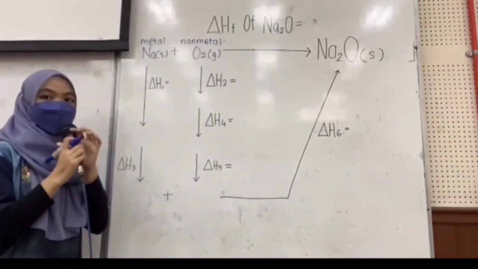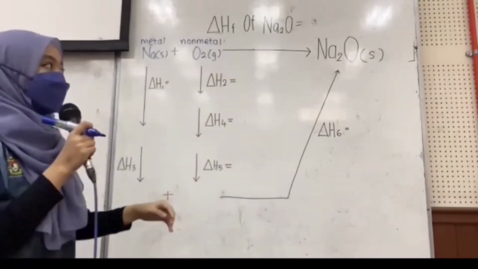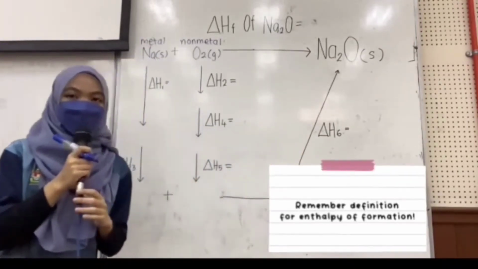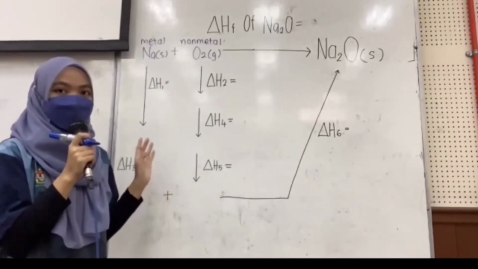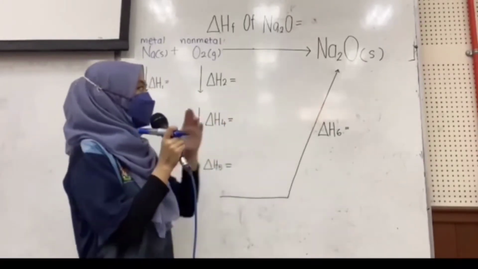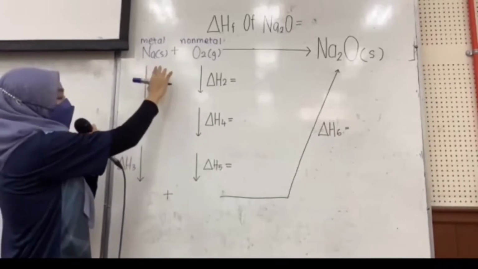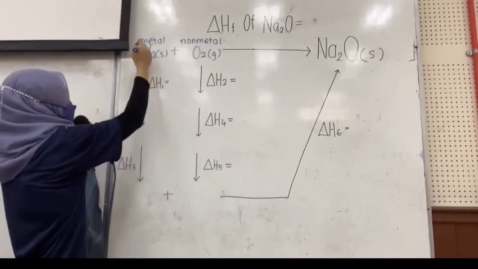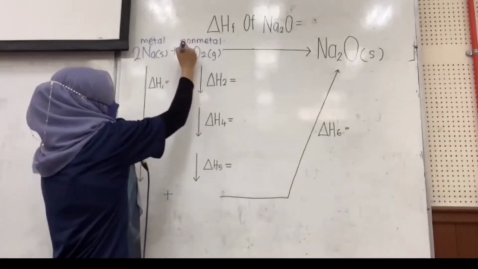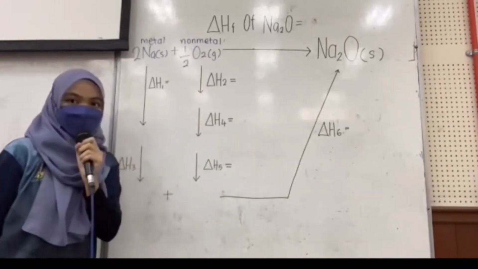And then we need to balance the equation, but we cannot put anything in front of the product because you need to remember the definition of enthalpy of formation, which is for 1 mole of compound. So we can only change the reactants. We can add 2 in front of Na, and we will add 1/2 for oxygen.